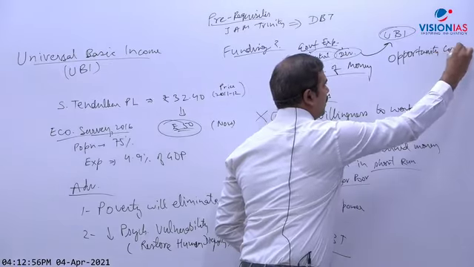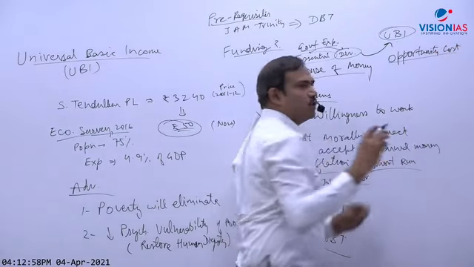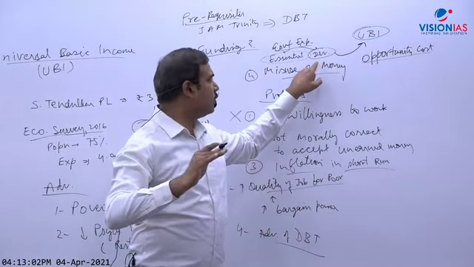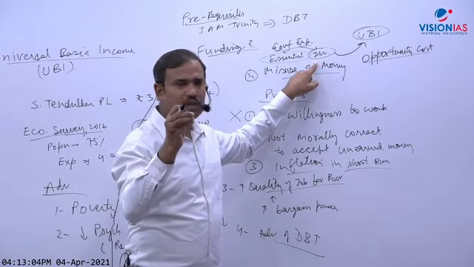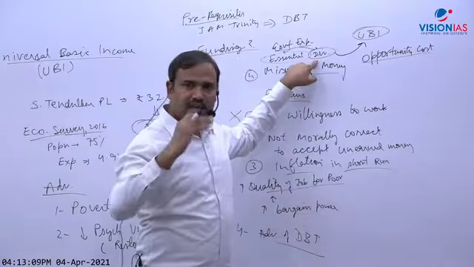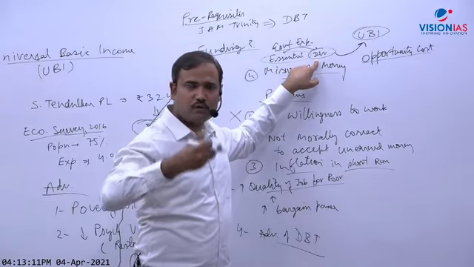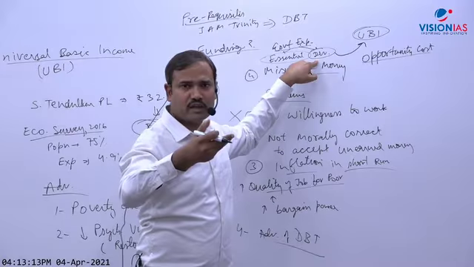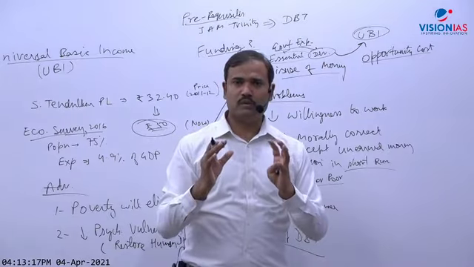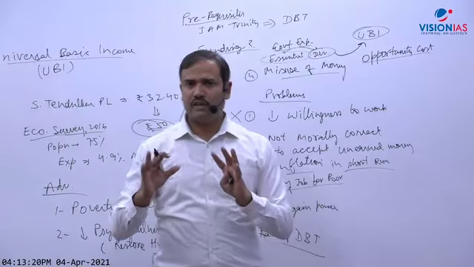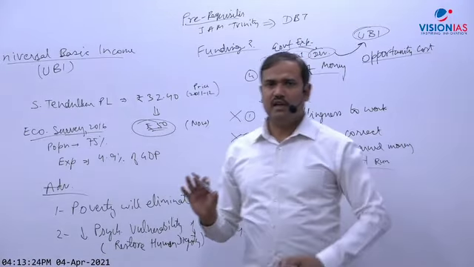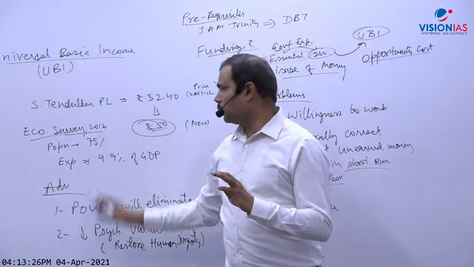Opportunity cost, I told you, means opportunity lost. So I don't think it is desirable that government may not spend on health, education and infrastructure instead of giving money to people, because health and education will enhance the capability of people. Infrastructure will also enhance capability and the scope of economic activities. So I think government should not divert funds. The most important point is that as far as disadvantages are concerned, none of the disadvantages is any serious. So without any doubt, this is a very, very important step.